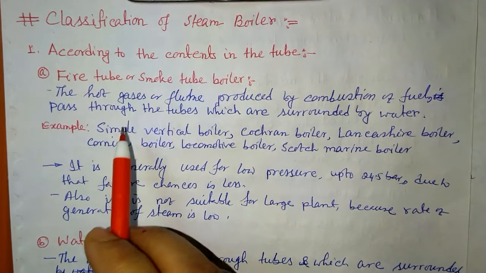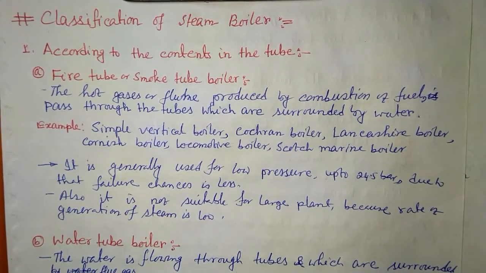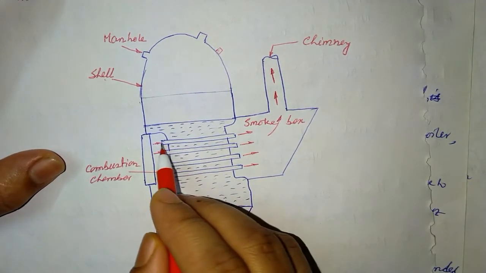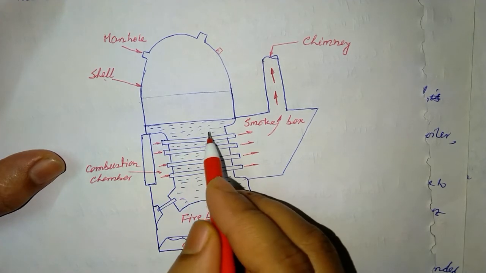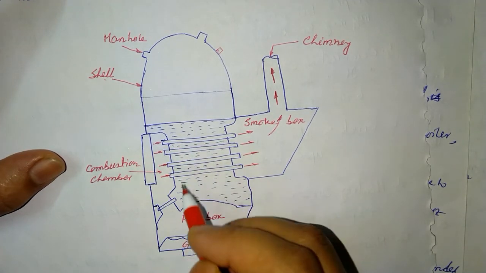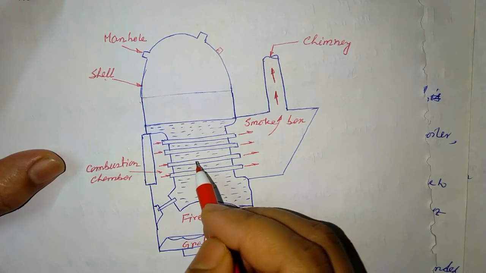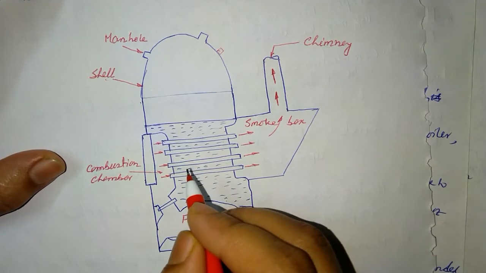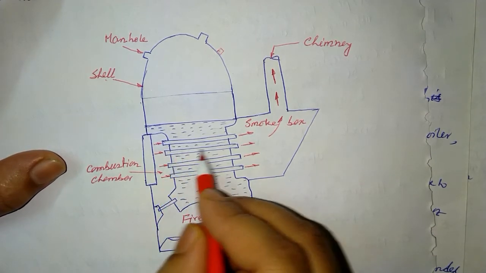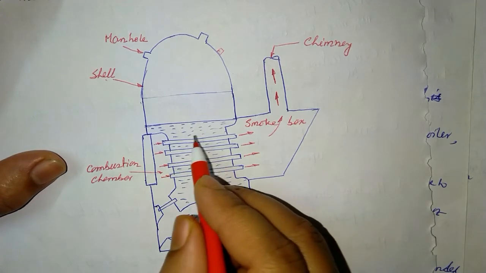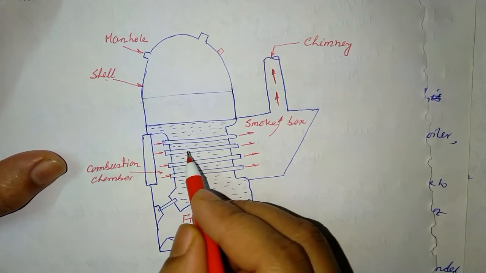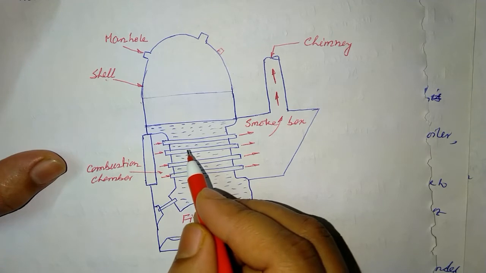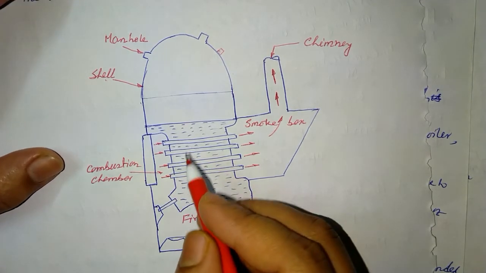Okay, so fire tube means through the tube, if we see this, there will be a flow of flue gas. Flue gas is flowing through the tube and surrounding the tube there will be our water. Then we call this a fire tube or smoke tube, meaning smoke or hot gases circulate through the tube and this tube is surrounded by water, and due to that there will be heat transfer from the tube to the water. As a result, that water will convert to steam. Okay, so this is our fire tube.